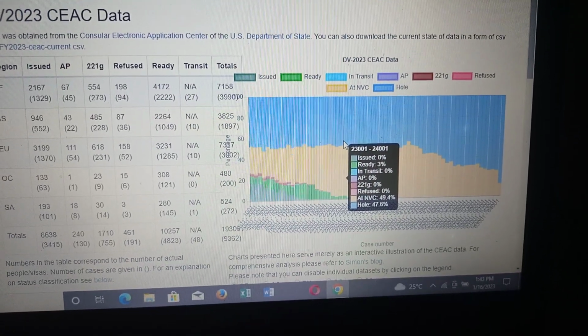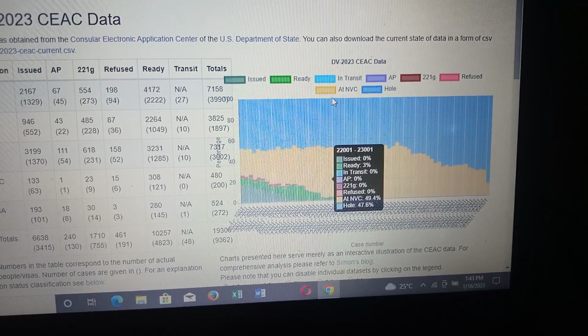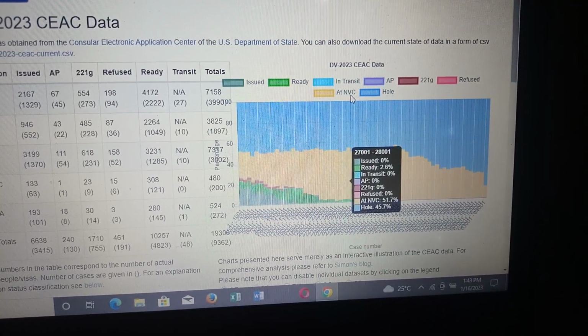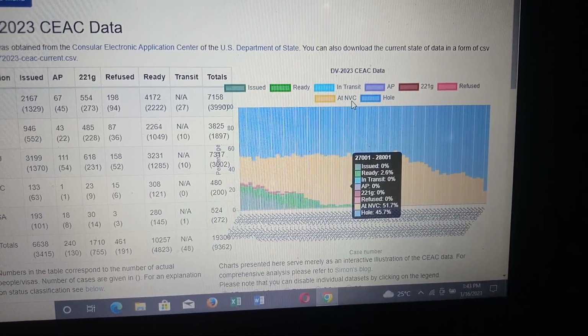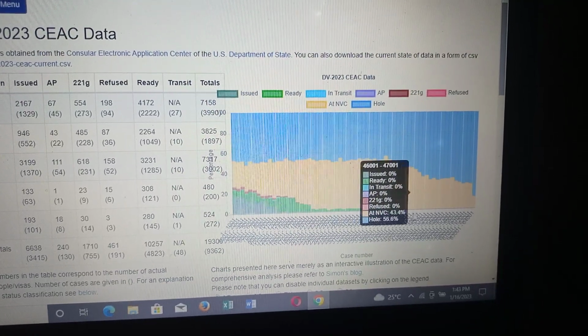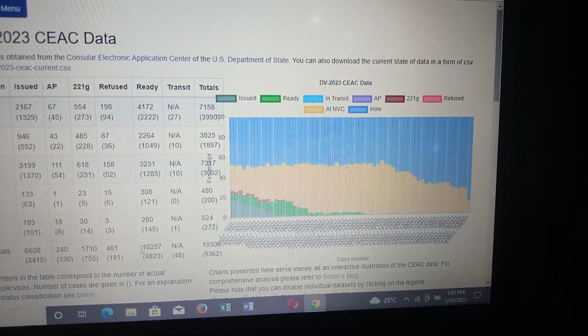So their chance stopped at that stage. Then we have this yellow one, which is shown at NVC. NVC means National Visa Center, that is KCC, Kentucky Consular Center. It means these people have not yet been scheduled for interviews, neither have they received their 2NLs.